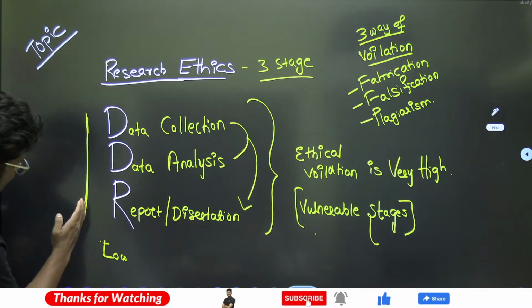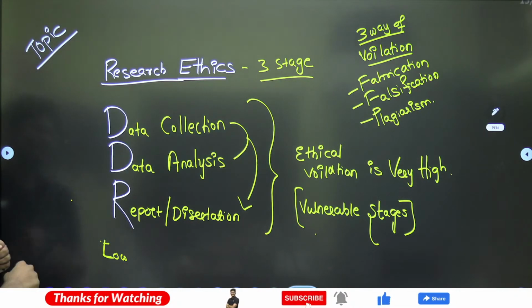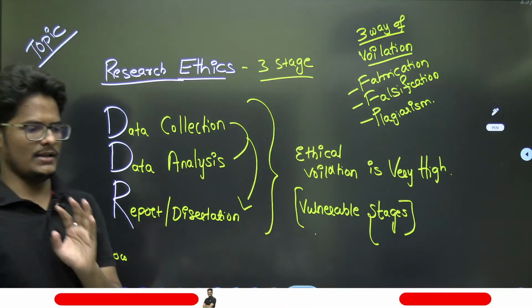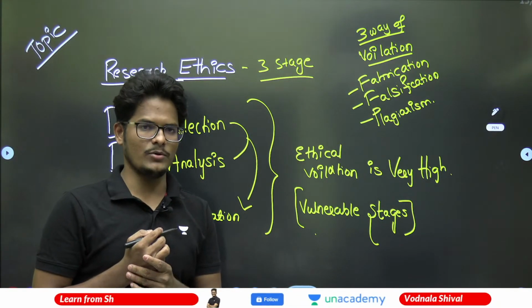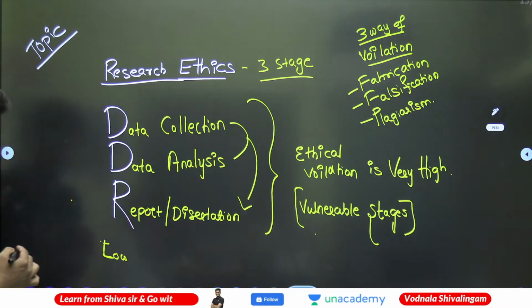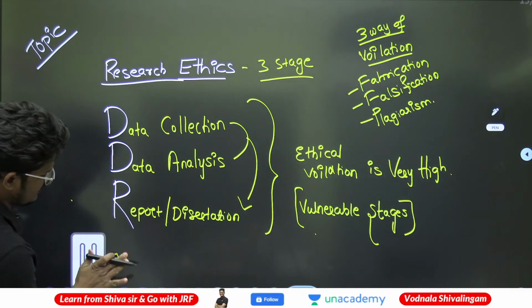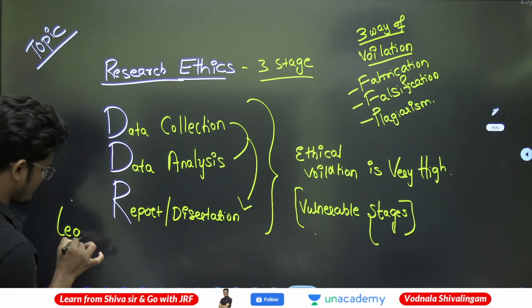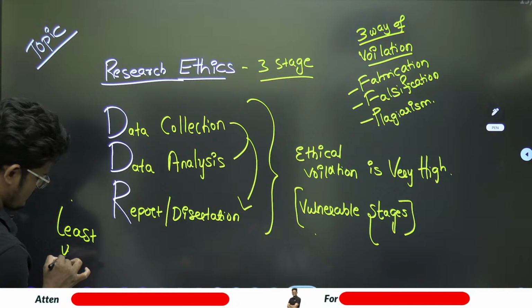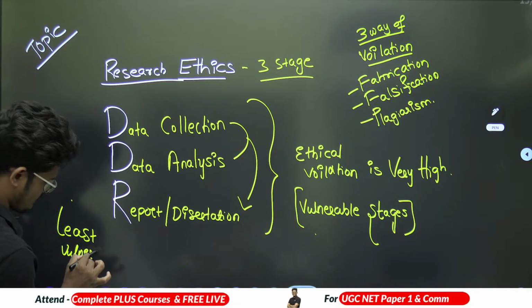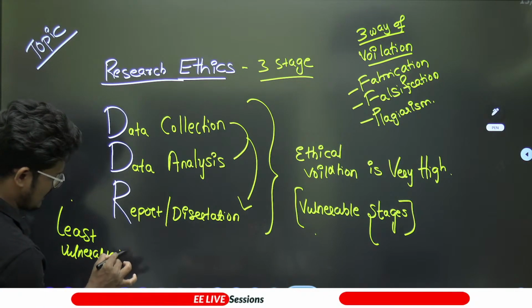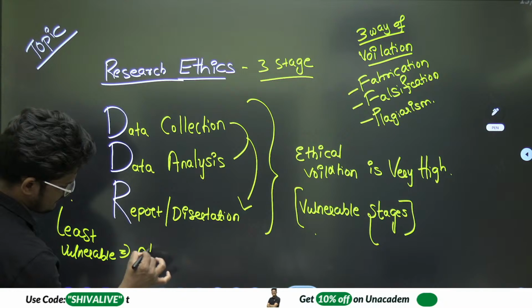Other than these three, the remaining are least vulnerable. Other than the DDR stages, all are least vulnerable.